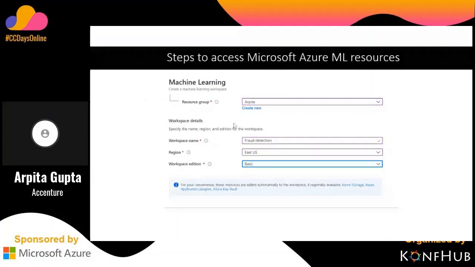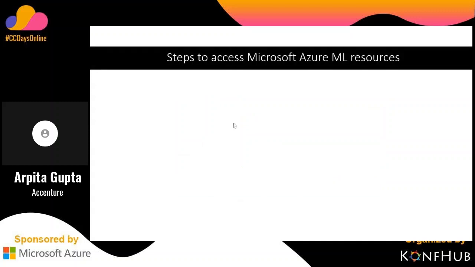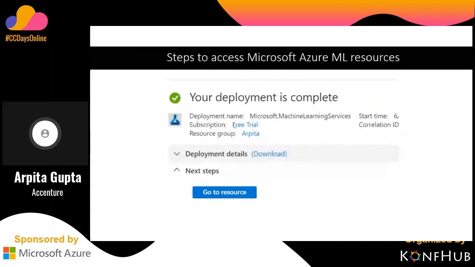After that is the Workspace Edition. It provides two editions, Basic and Enterprise. The pricing is different for both editions. It depends on your choice, your requirement, and your budget, which edition you want to use for the workspace. Next, when you are done with this, it will ask you to review and create. After that, it will show you that your deployment is complete, which means you have created the workspace. Creation of a workspace means you have created a project where you can keep all your files, your trained model or deployment files, so that whenever you need them, you can access them from here.